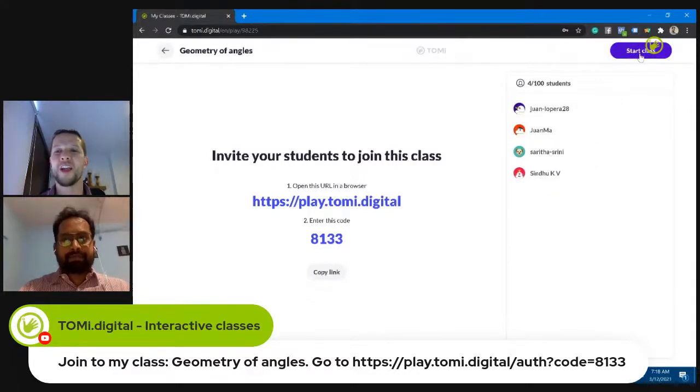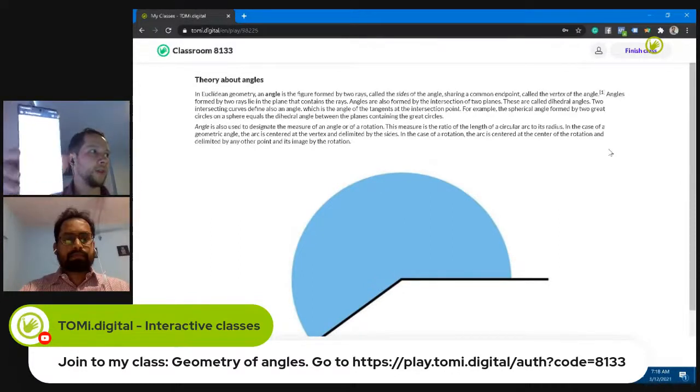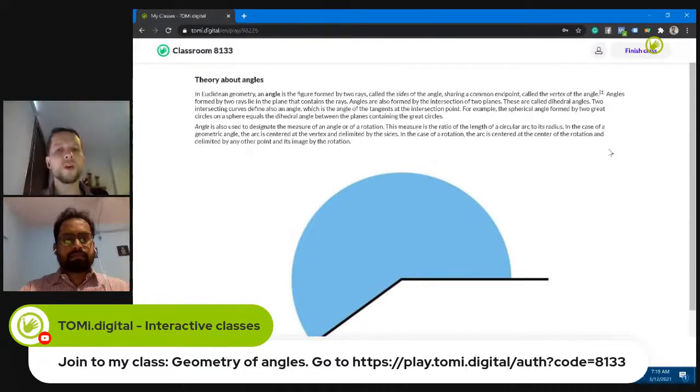Let's move forward. I'm going to start the class, and there's the first question that we created. This is a theoretical part. If you are on your smartphone, you're going to see the theoretical part. For example, I'm using my smartphone here too. Yeah, there it is. So our students are going to see the theoretical part, they are going to read it, and after that we are going to start the assessment.